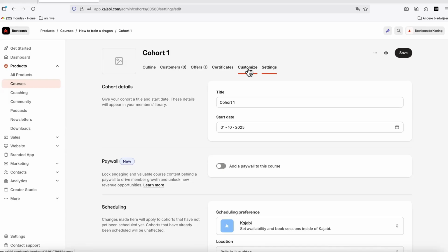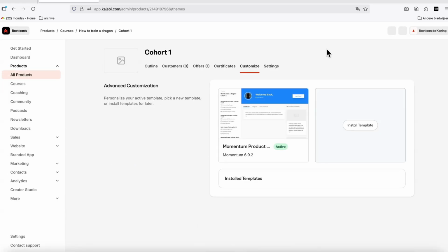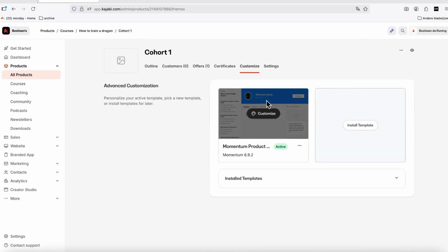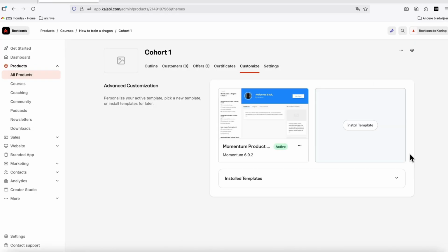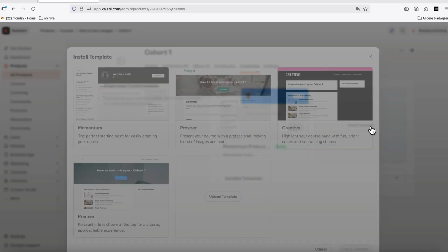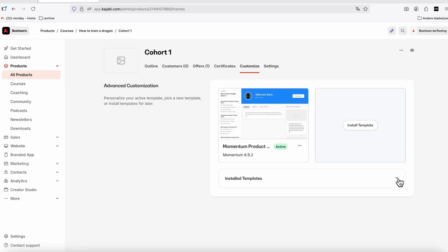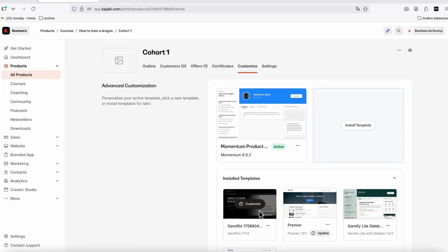When you go to the customization, Kajabi will install their default Momentum template. And if you want to use your own template, or if you want to use Gamify Lite, you won't find it under install template. I'm talking with Kajabi about how to get our template back in here. But you can always upload your own template. For example, you can upload our Gamiflix template.